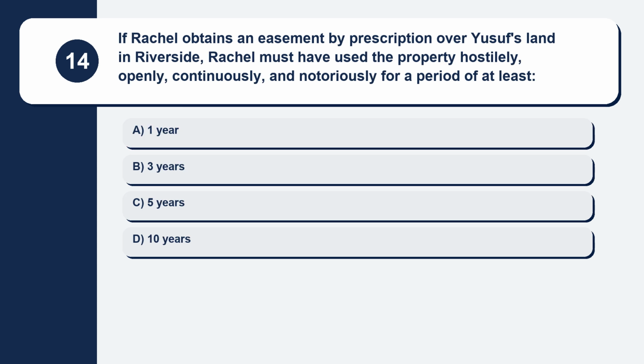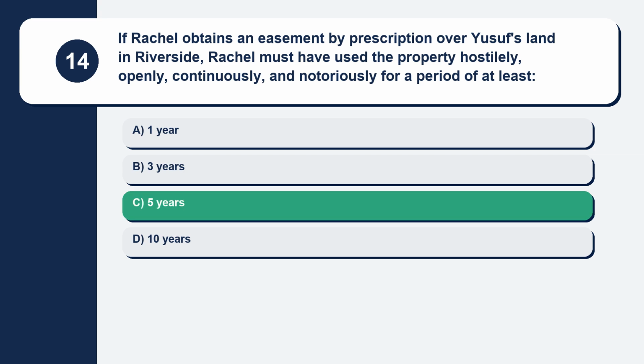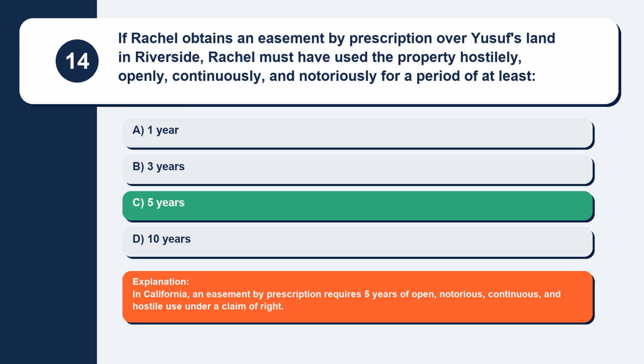Question 14. If Rachel obtains an easement by prescription over Yusuf's land in Riverside, Rachel must have used the property hostilely, openly, continuously, and notoriously for a period of at least. Here are your options. Option A, 1 year. Option B, 3 years. Option C, 5 years. Option D, 10 years. The correct answer is option C, 5 years. Explanation. In California, an easement by prescription requires 5 years of open, notorious, continuous, and hostile use under a claim of right.